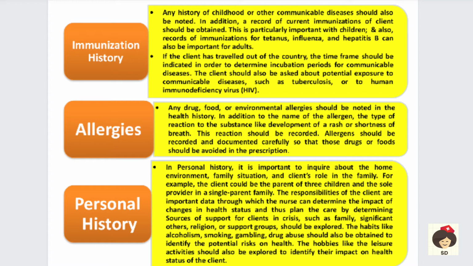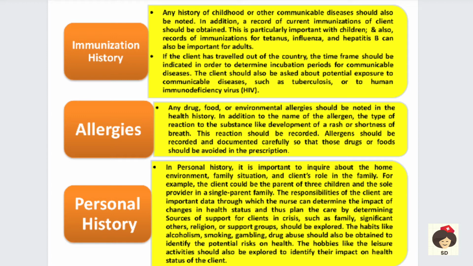And also in personal history you will collect about the habits of the person, like if he's an alcoholic, smoker, gambler, or a drug abuser, or a sexual abuse. So many abuses are there, so you have to ask about all this history in order to identify if the patient is at risk of some health diseases.